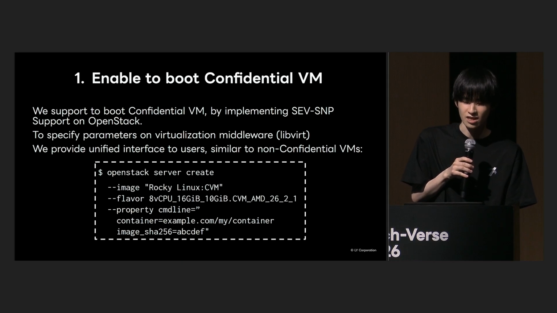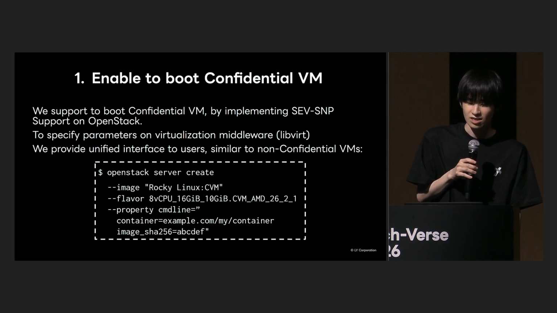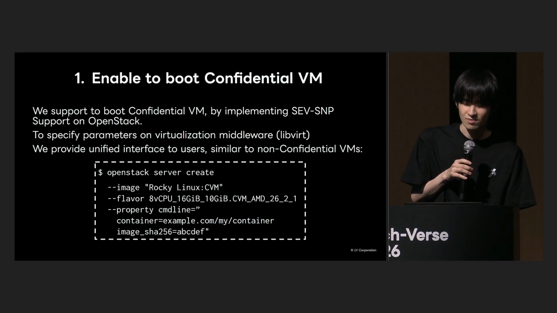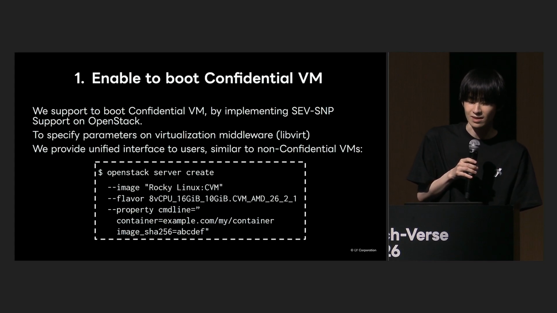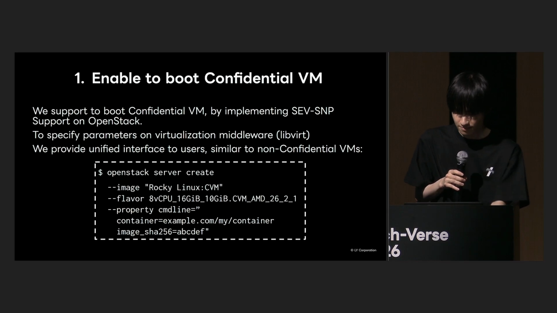As for changes, we will adapt the OS image for confidential VM and change what is called the flavor, which represents the number of CPU cores and memory capacity, to confidential VM. And then, we pass the user's application container image as an additional parameter. In this way, the confidential VM can be started.